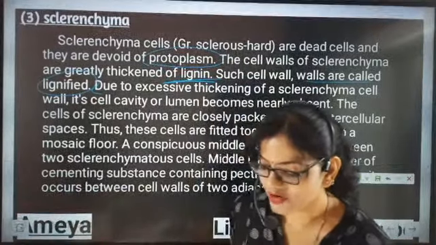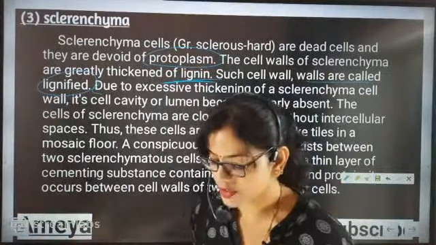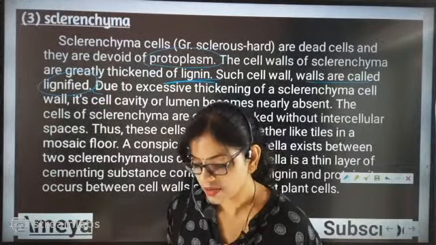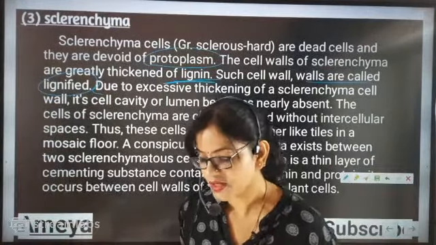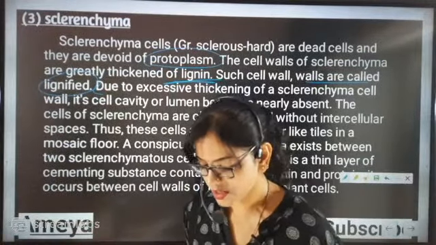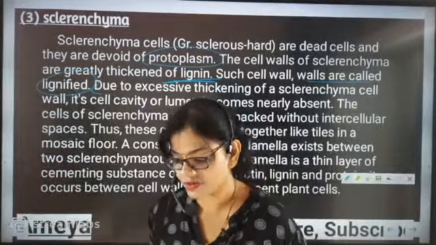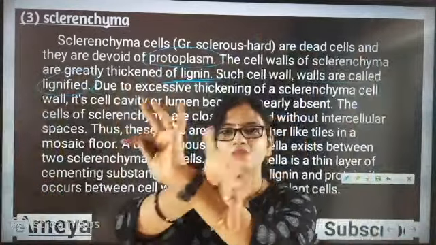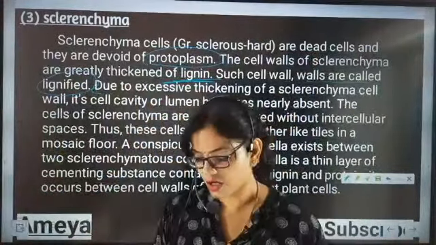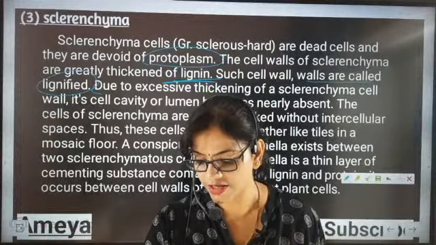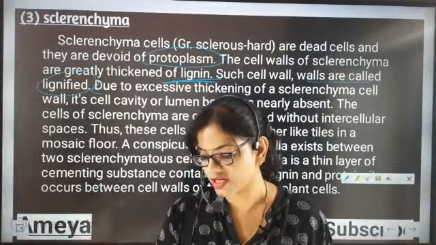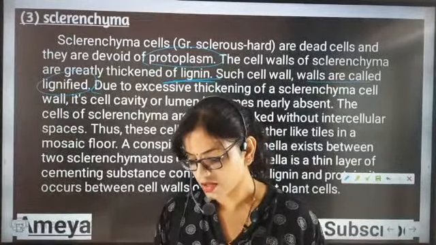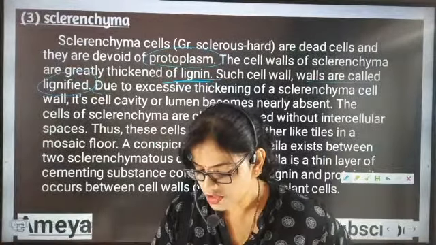Darshini, that cavity part will not be there in sclerenchymatic tissues, beta. The cavity section is not there. But Ekta has asked a very important question, about the buckle part. Since it is very hard, with tensile strength, we cannot compress it. You cannot buckle it. You cannot fold and tie it out. That's why they are saying that you cannot buckle it. Understood, Ashwin? Ashwin, you understood or not beta?